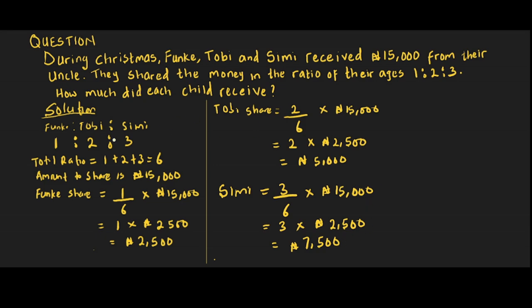So we have calculated how much each of the children received. Funke received 2,500, Tobi received 5,000, and Simi received 7,500.